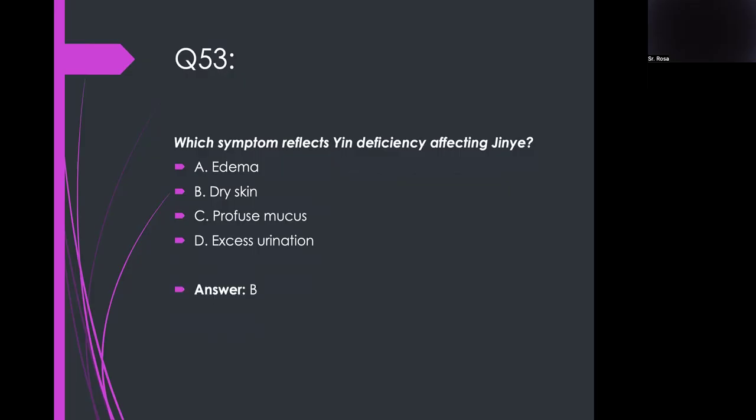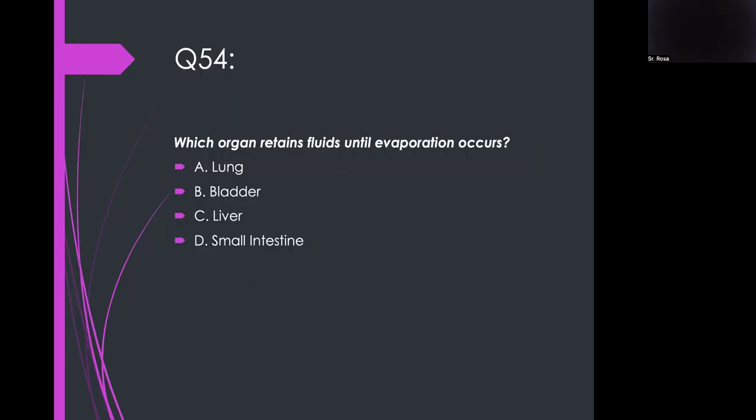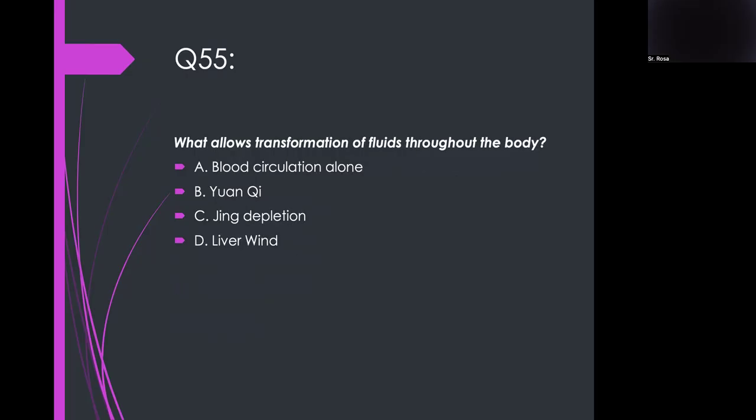Dry skin. Which organ retains fluids until evaporation occurs? Bladder. What allows transformation of fluids throughout the body? Yanshi.